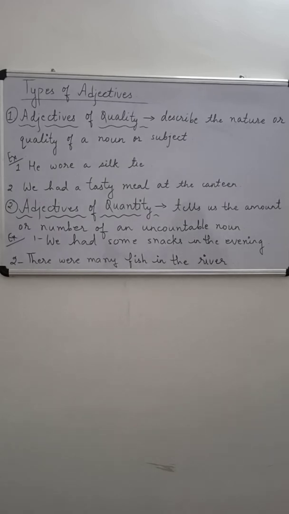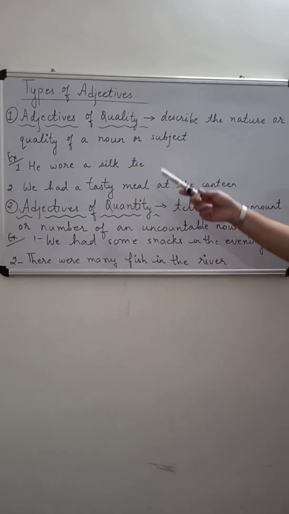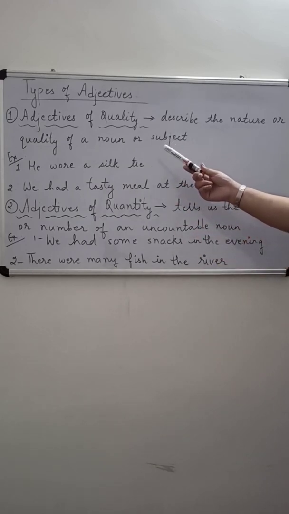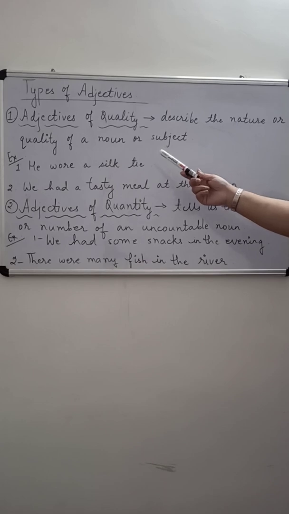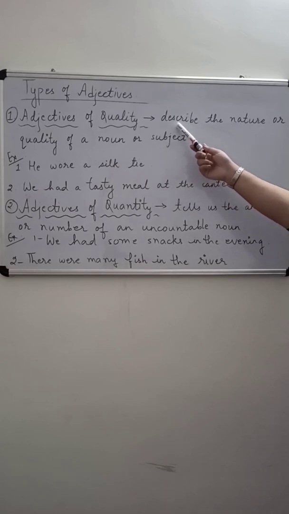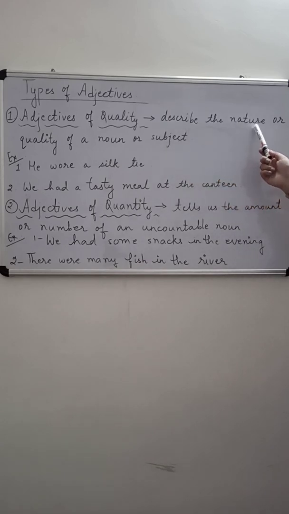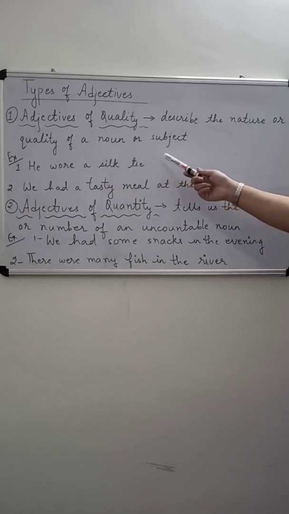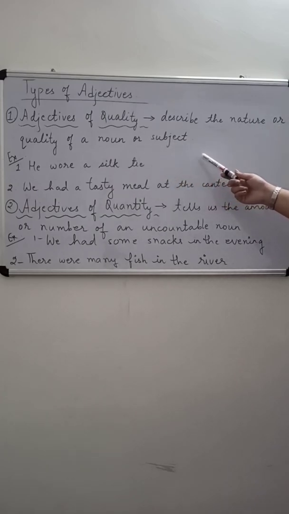So now children, let us discuss some different types of adjectives. First let us talk about adjectives of quality. What are adjectives of quality? Adjectives of quality are adjectives used to describe the nature or quality of a noun or subject. Let us see some examples.